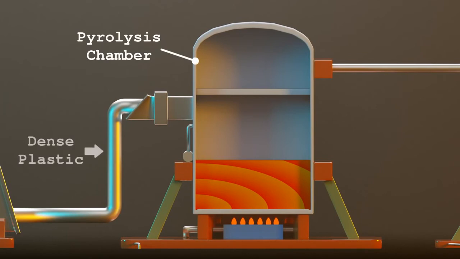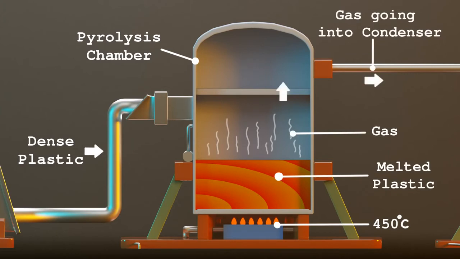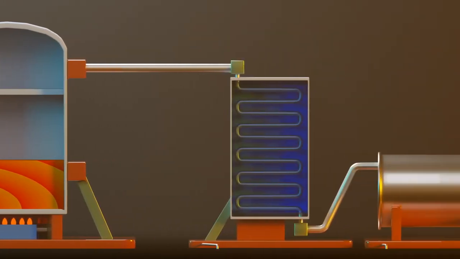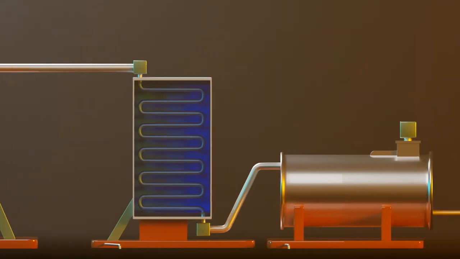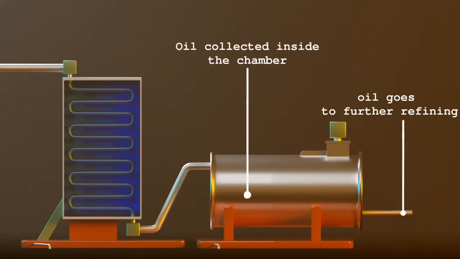Then they are sent into a chamber where the pyrolysis of plastics takes place. The plastic is heated up to 450 degrees centigrade in the presence of catalyst and in the absence of oxygen. The plastic slowly melts and is converted into gaseous state. Then the gas is sent into a condenser. Then the condensation takes place. Condensation means conversion of a vapor or gas to a liquid.